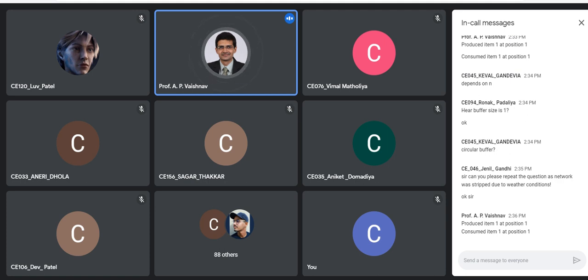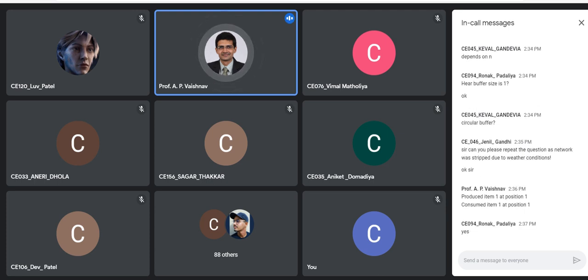And one more question: will you have the output in this format only? Produced item 1 at position 1, and then consumer will run next. What happens if producer keeps on running for some time? Is that possible?